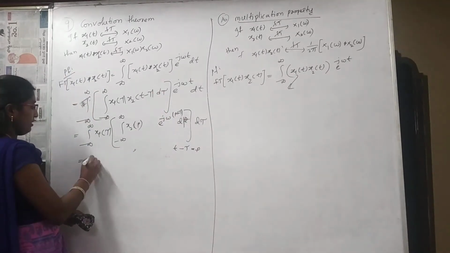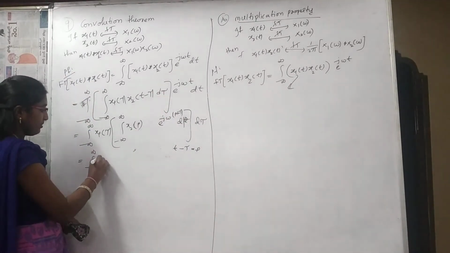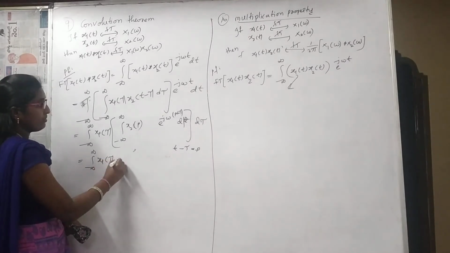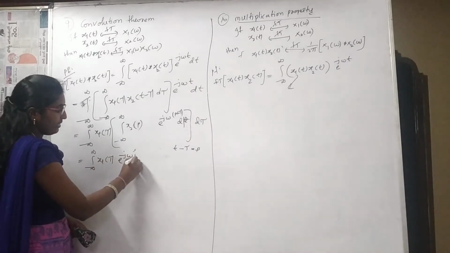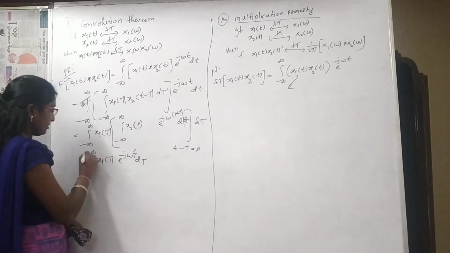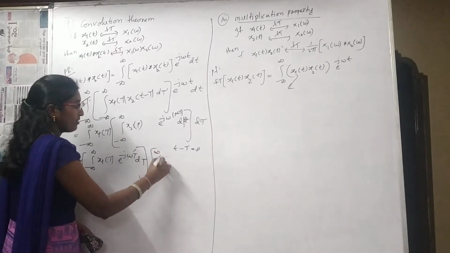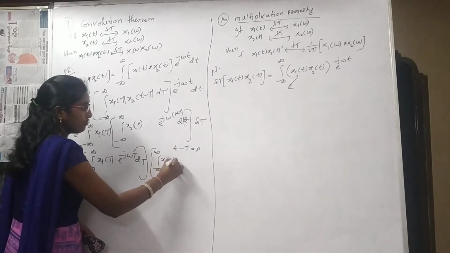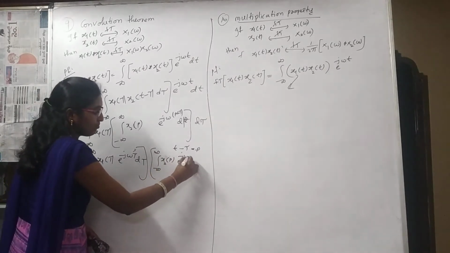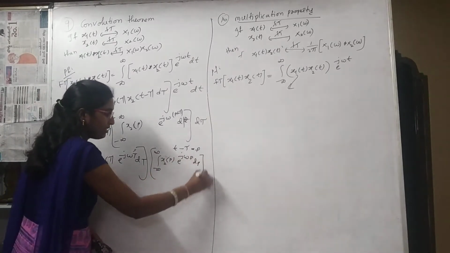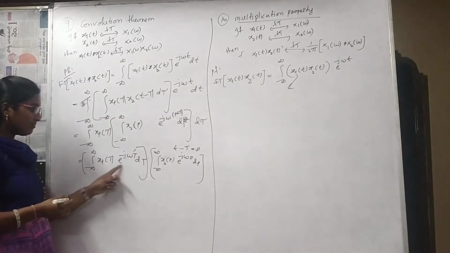Then the integral from minus infinity to infinity x1 of tau e power minus j omega tau d tau is in one bracket, and in the other place, what is left is x2 of p into e power minus j omega p dp. And what will be the formula?